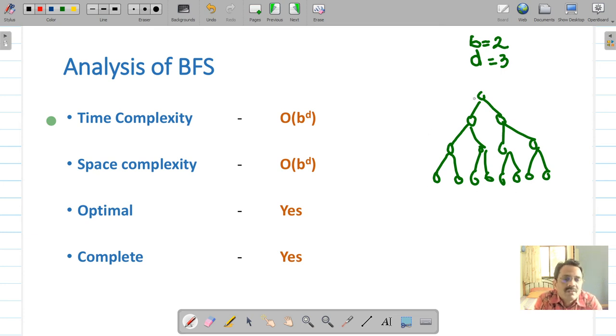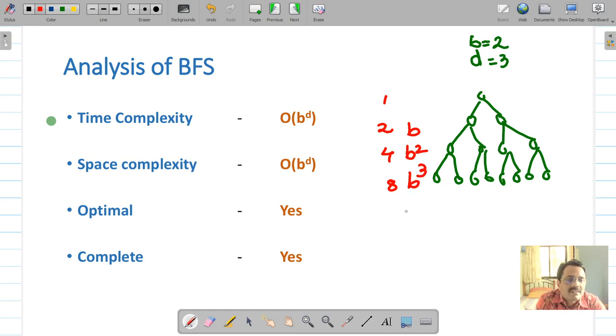So let us count how many nodes are there. At the first level, there is only one node. At the next level, we have two nodes, then we have four nodes, and then 8. So this is b, this is b square, this is b raised to 3.